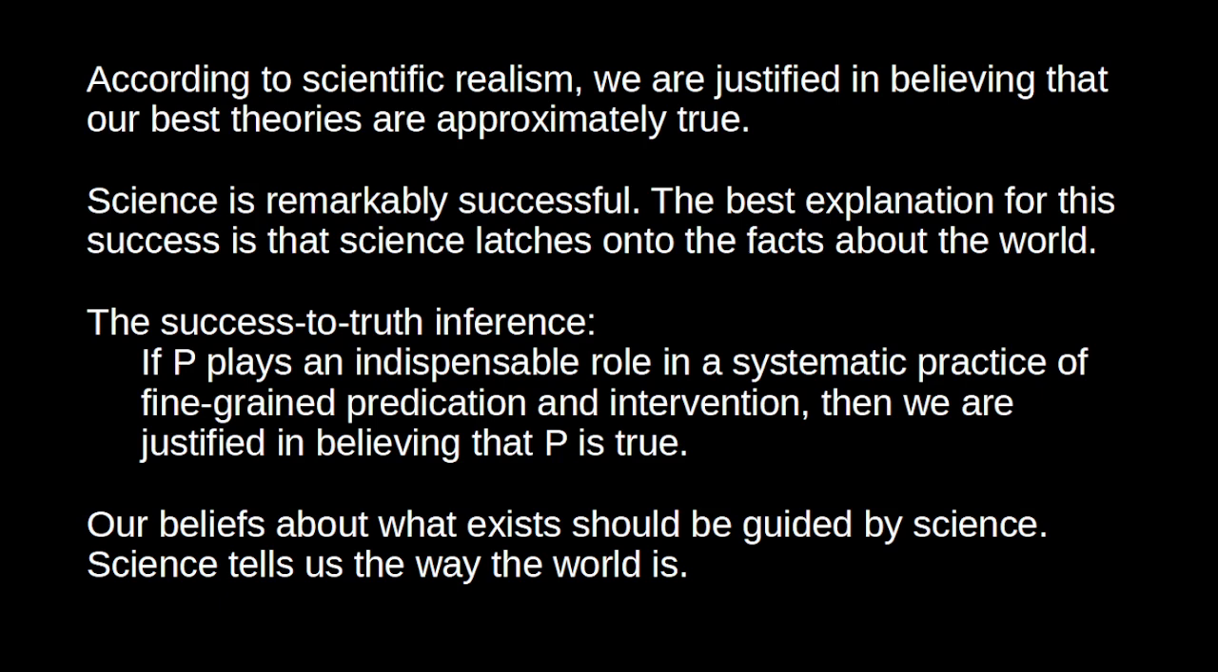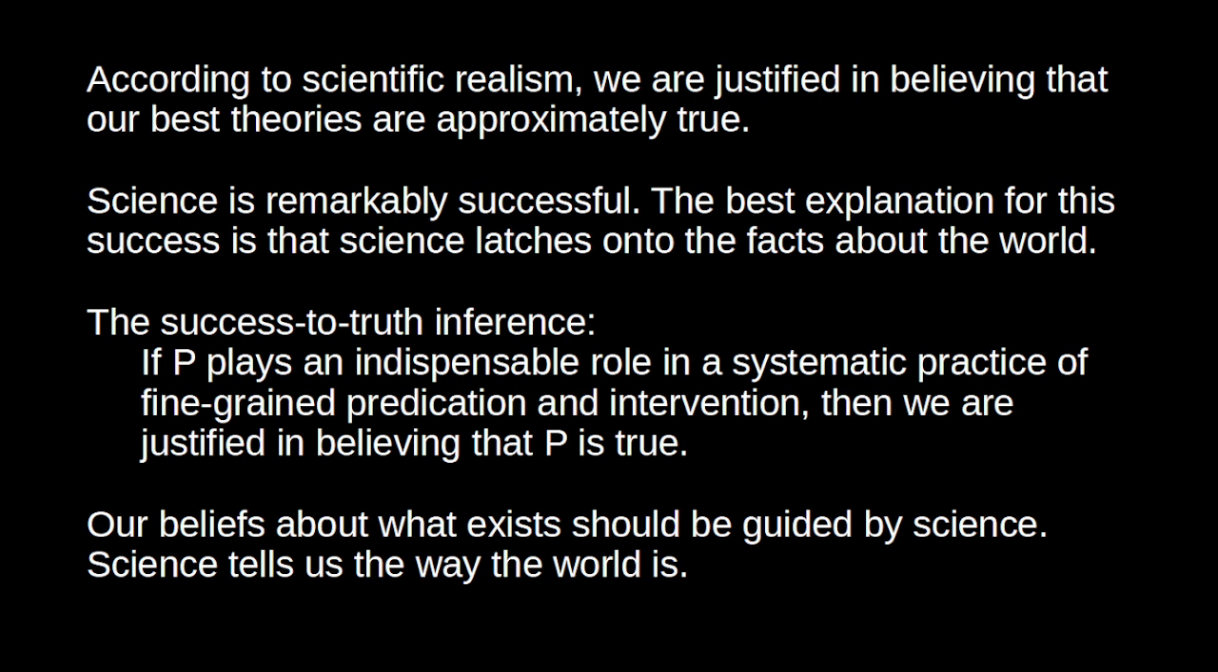So most realists will make what Philip Kitcher calls the success to truth inference. The way Kitcher puts it is, if P plays an indispensable role in a systematic practice of fine-grained prediction and intervention, then we are justified in believing that P is true. And of course, if we're justified in believing that a theory is true, then we're justified in believing that the things postulated by that theory really exist. So, we're justified in believing in things like electrons, genes, black holes, forces, and so on, because these are postulated by our best scientific theories.